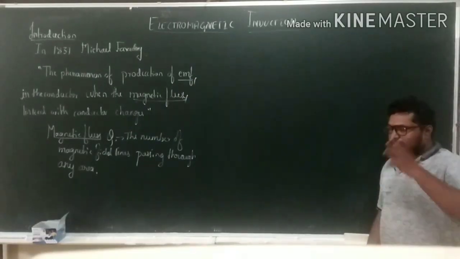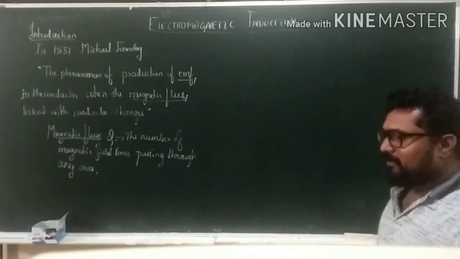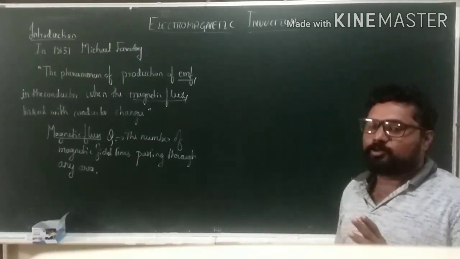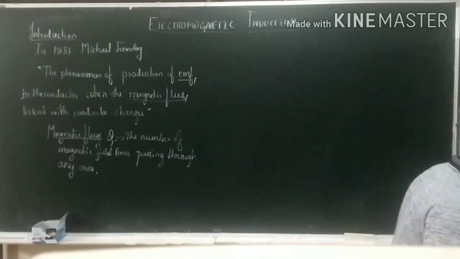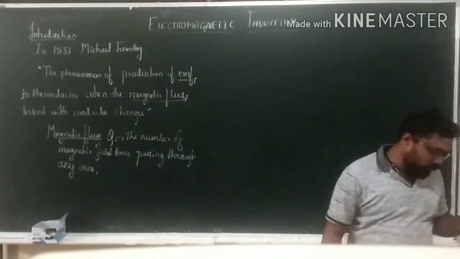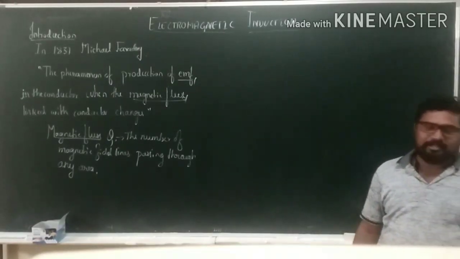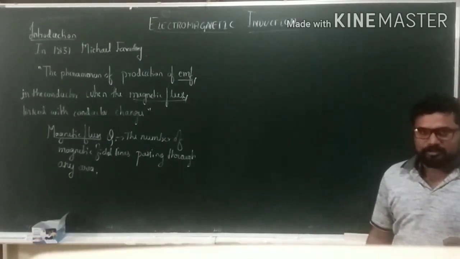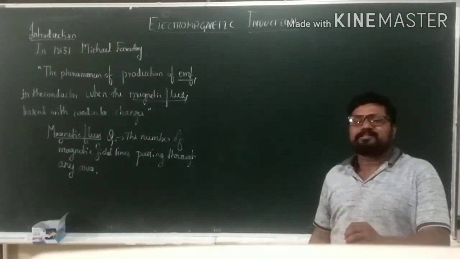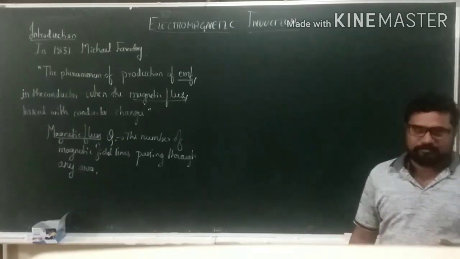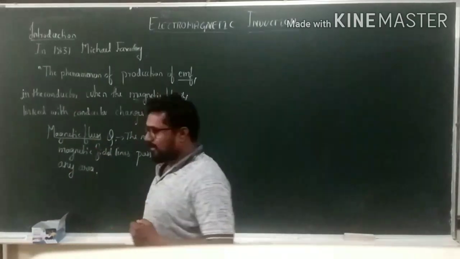We can define it in another way also. The magnetic flux through any surface is defined as the total number of magnetic field lines of force passing through any area. This is what magnetic flux is.